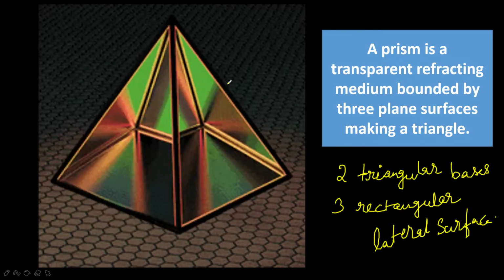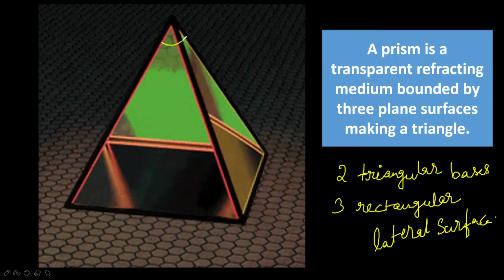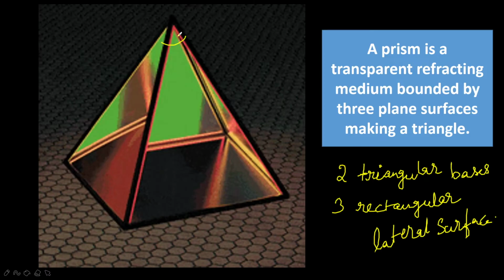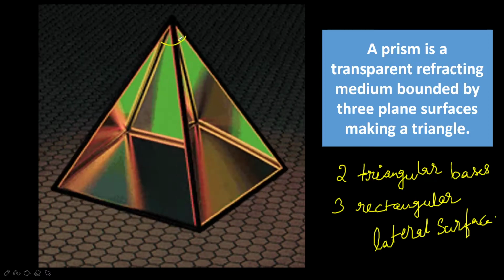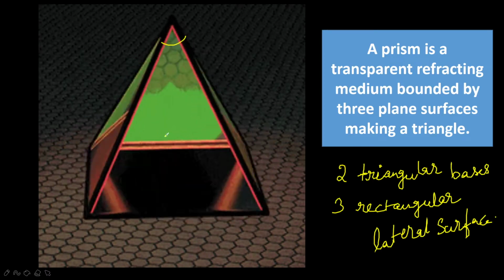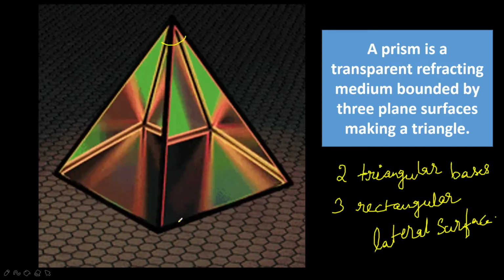So here this is the refracting medium, this upper part is the refracting medium. Okay, this is the refracting angle which we say, this is the refracting plane, and this is the base of the prism.